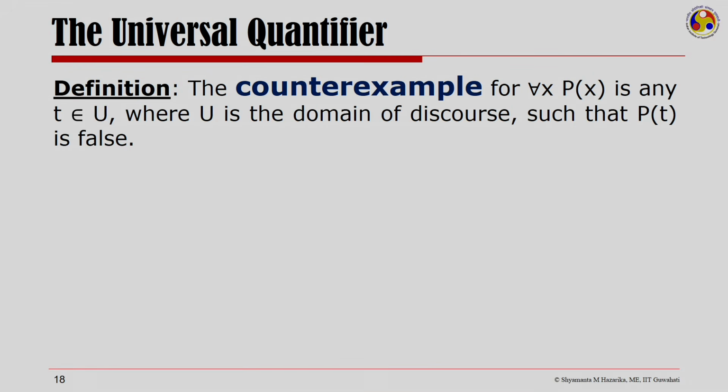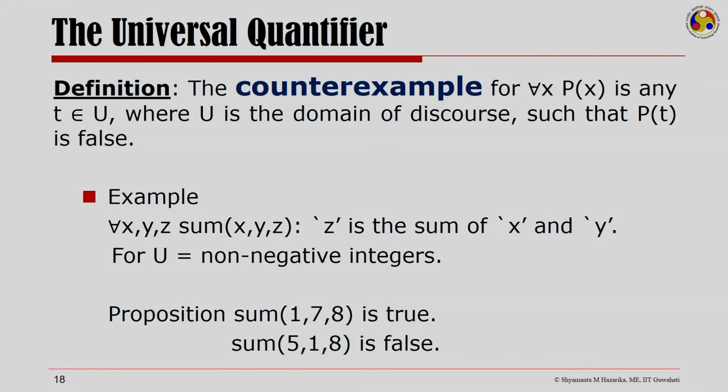The counter example for for all x P of x is any t in the domain of discourse such that P of t is false. Let us look at this example to understand what we mean by the counter example.